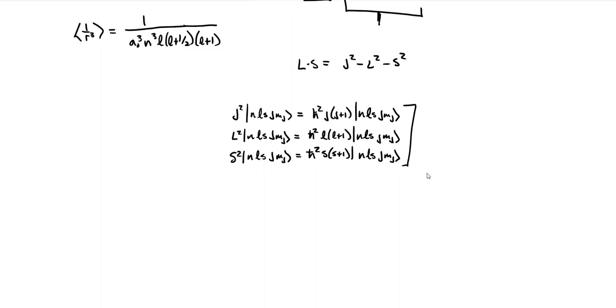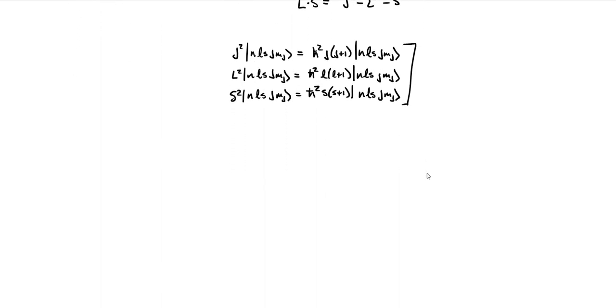So if we take these eigenvalue equations, the action of those operators on these states, to figure out those matrix elements, we see that the n l s j m_j L dot S matrix elements are just going to be equal to h bar squared over 2, times j(j plus 1) minus l(l plus 1) minus s(s plus 1).